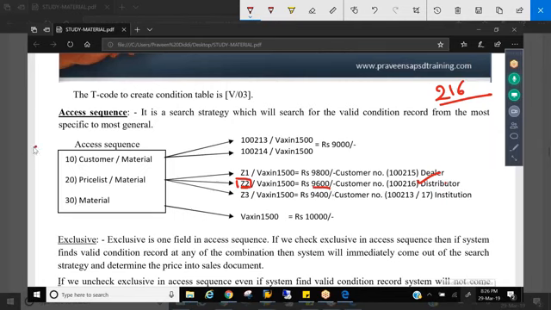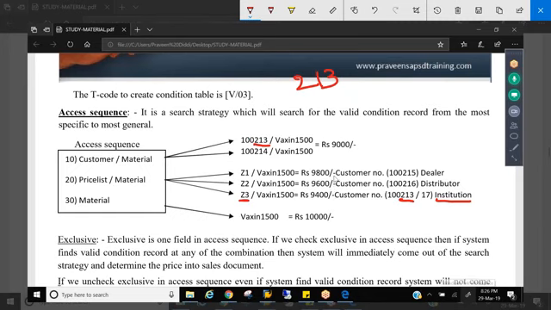If a 214 customer places an order, what price will the system pick? 9,000. Now tell me, if a 213 customer places an order, what price will the system pick? 9,000? Are you sure? No, 9,400. See, 213 is an institutional customer here, and the 213 customer is also here. He also belongs to the Z3 group of institutions. What price should the system pick now? 9,000, the least price.